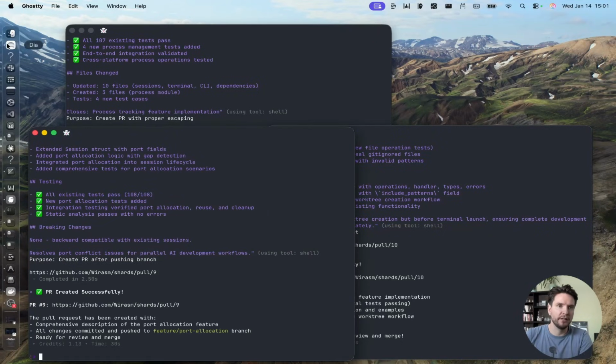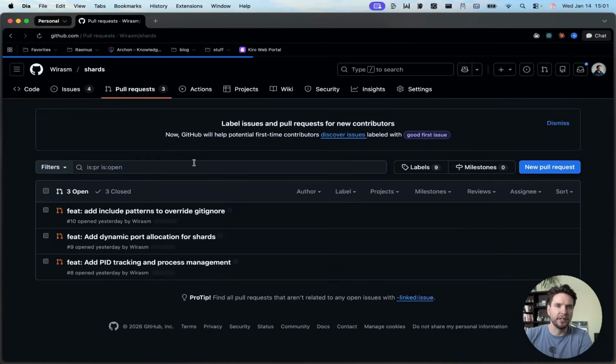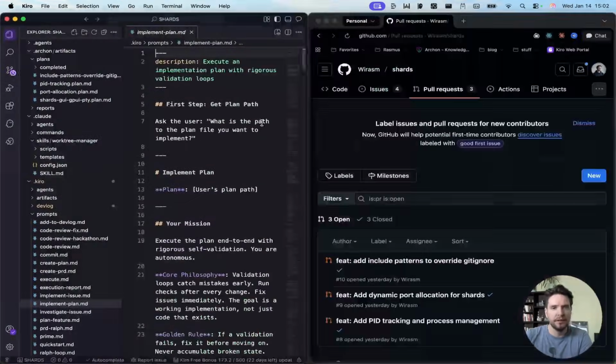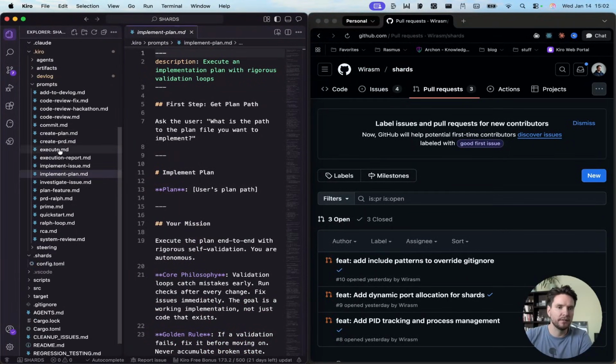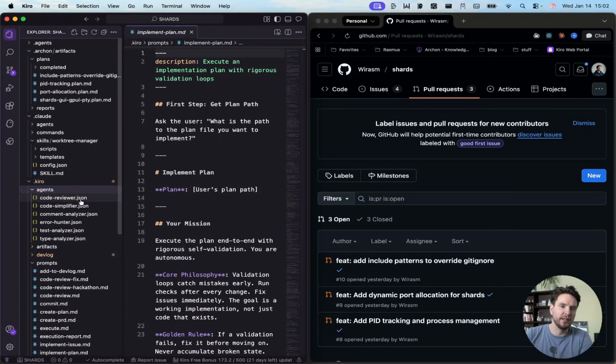So we can go into our browser here. We can see that we have 3 new PRs created. So all of those terminals created a PR each. And we can also see in our Kiro, I have a lot of things open here, but in Kiro, we also have this, let's see where it is. It should be agent swarm. So we have an agent swarm here that we will now use to do code reviews on all of our solutions.